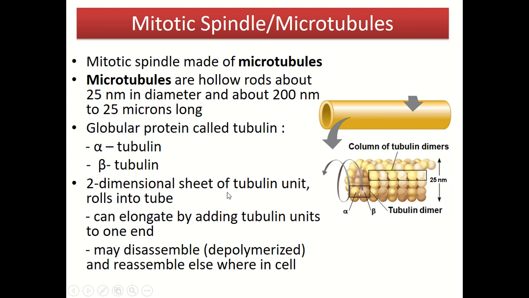The two-dimensional sheets of tubulin are rolled into a tube, as you can see here, and they can elongate by adding tubulin units to one end. The mitotic spindle microtubules can also disassemble, or depolymerize, or polymerize inside the cell.